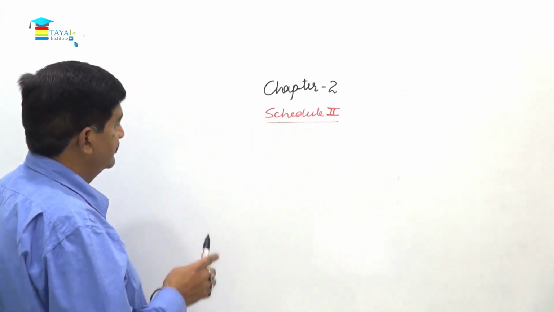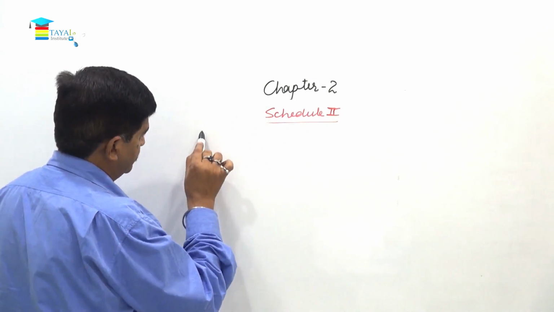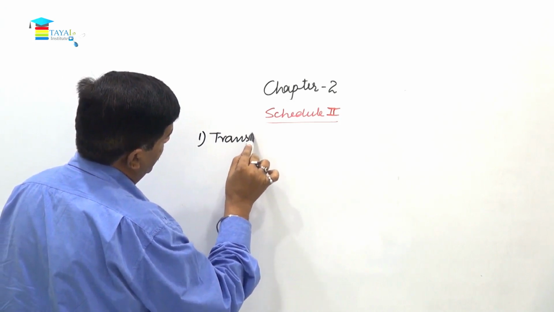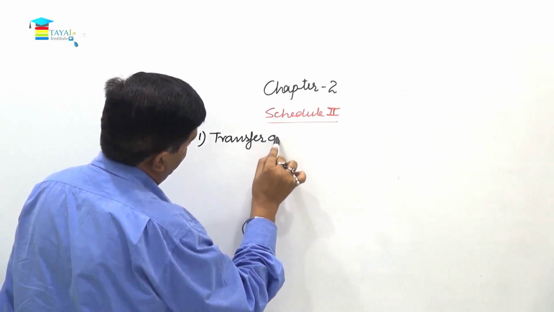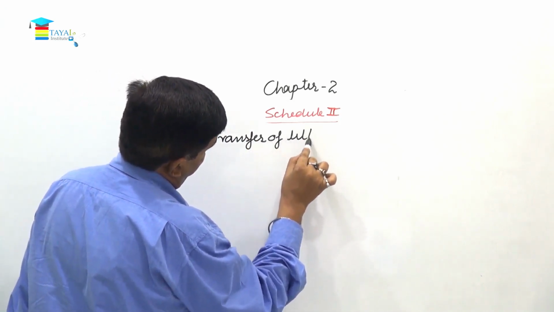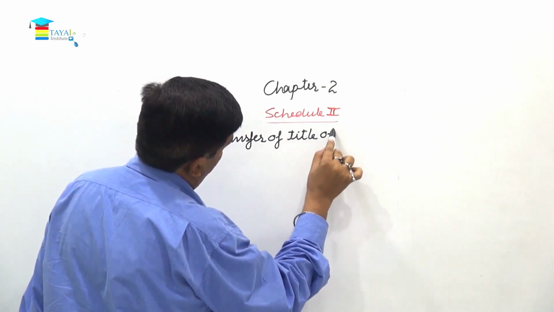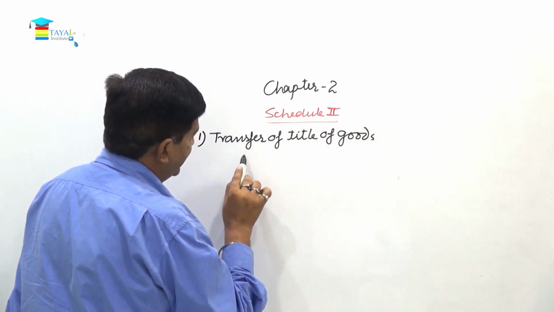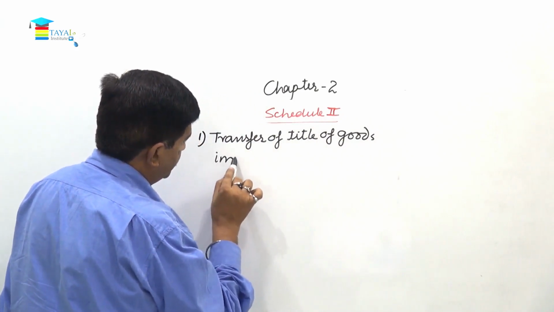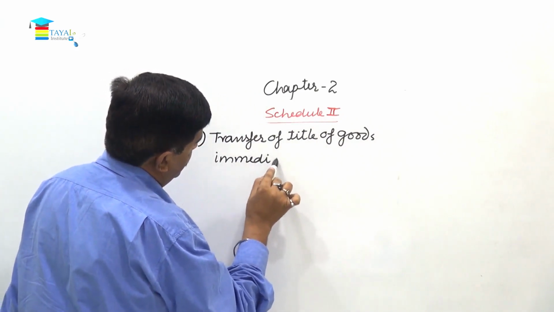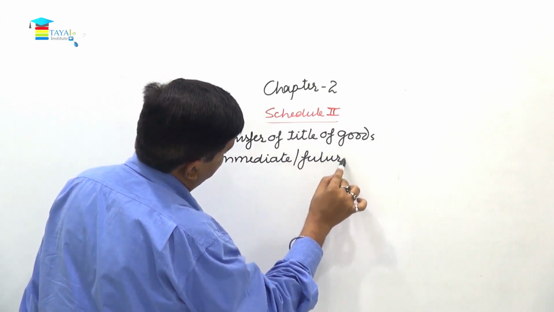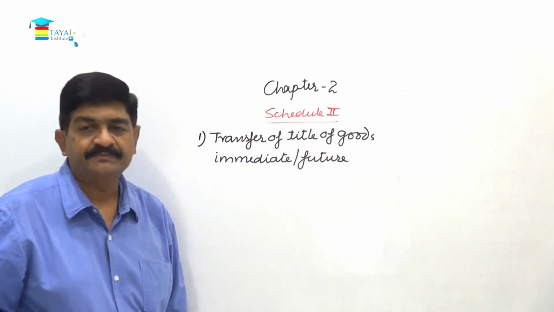So in that, number 1, transfer of title of goods. Now whether it is immediate or this is in future. Future means it is a case of hire purchase agreement.